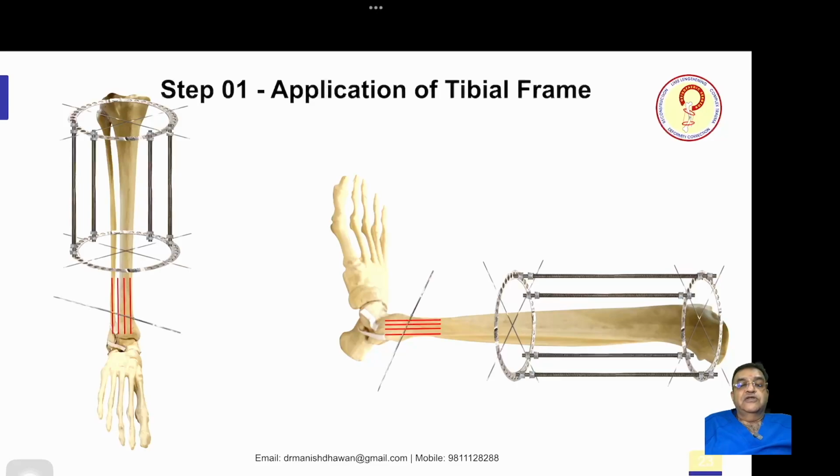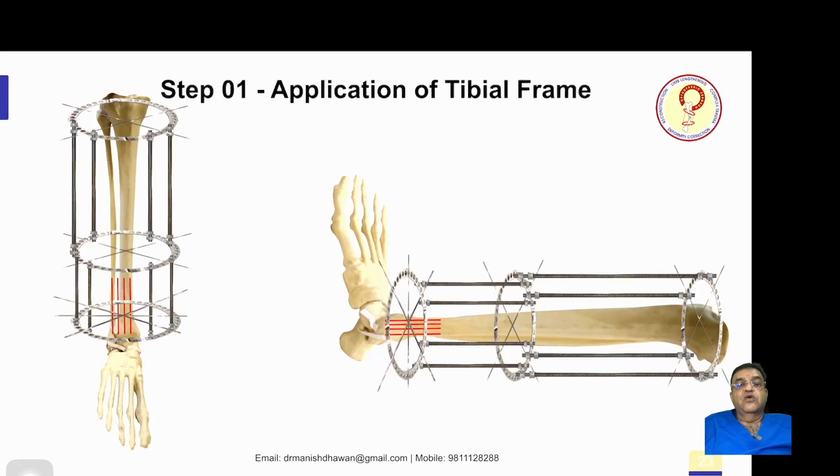Then you come to the pilon side, you use the olive wires. 2 to 3 olive wires can be used easily, which I have shown you previously also, and then you apply the lower ring, and then you connect the second ring with the third ring, and the traction is kept on by the assistant. Once this is done, you tension it, and then you come to the foot ring. You put 2 trocar wires in the calcaneum, and you can even additionally put 2 shanz pins from the posterior side. So you apply a 5/8 ring at the calcaneum, and these are also connected by 4 threaded rods.